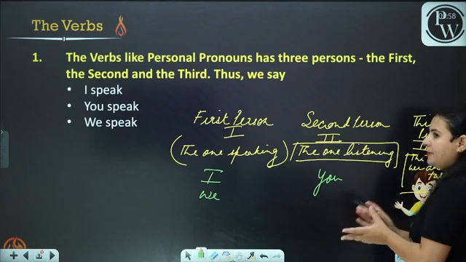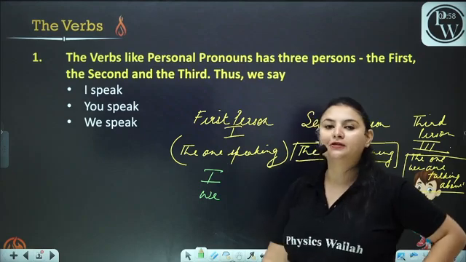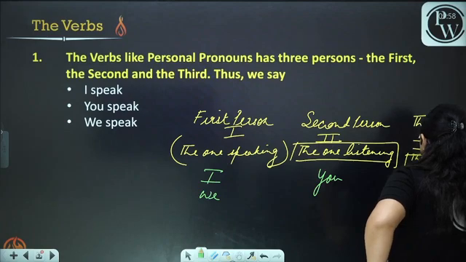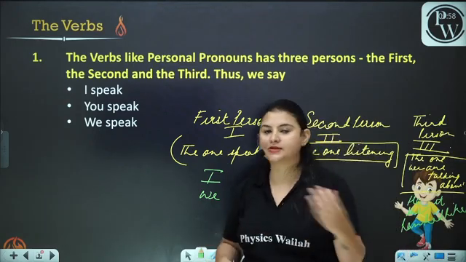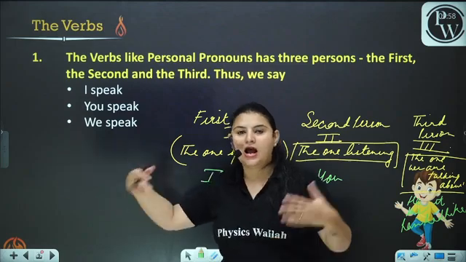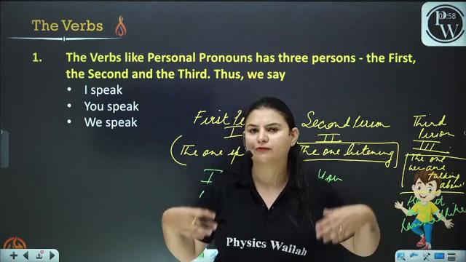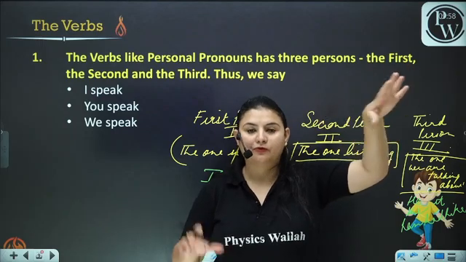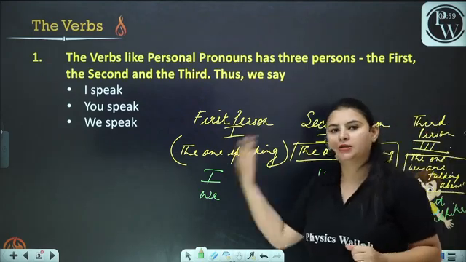Now, what is the third person? Who are we talking about? We are talking about the tenses. Now, third person can also be he, she, it, Ram, Radhika. If we talk about the pronouns, it can be he, she, it, they. And if we talk about the nouns, it can be anything. It can be Ram, Radhika, it can be Ram and Radhika, it can be my family, it can be my parents, it can be anyone. Okay, the one with whom we are talking is the second person, and the one we are talking about is the third person.